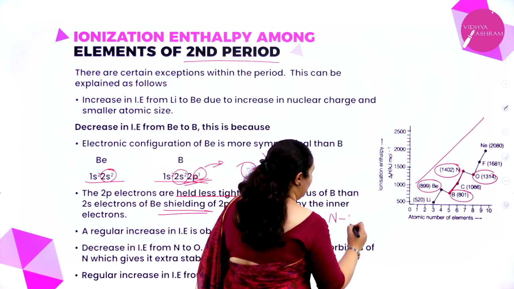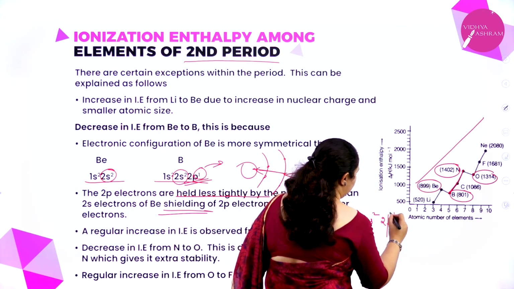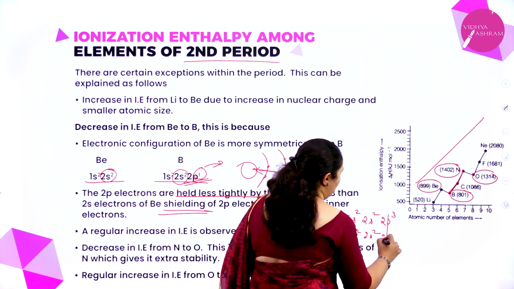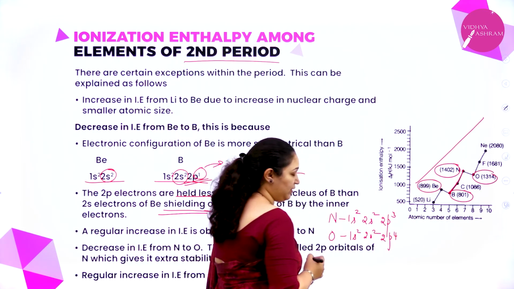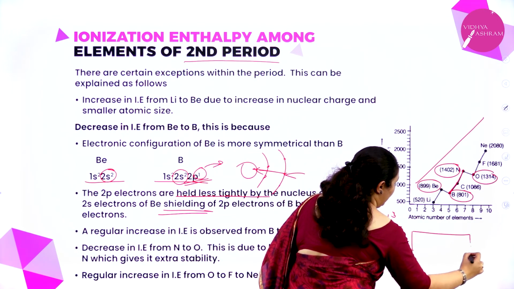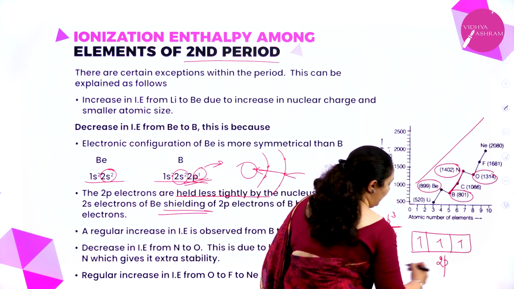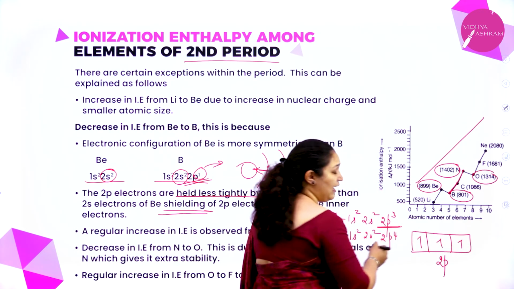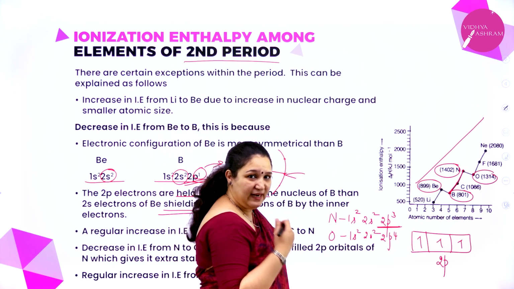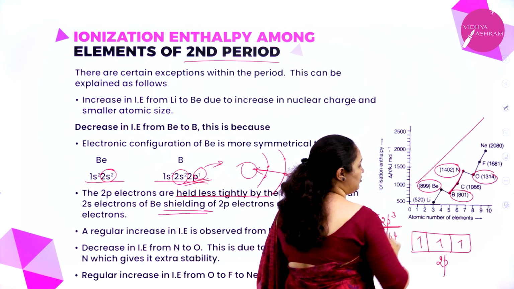See, nitrogen it is 1s2, 2s2, 2p3, whereas oxygen it is 1s2, 2s2, 2p4. What is the difference? See, in nitrogen it is 2p3. So in the p orbital, if you see 1, 2, 3, this is the 2p orbital of nitrogen. Completely half filled, extra stability it has got. That is the reason nitrogen has a higher ionization enthalpy compared to oxygen.